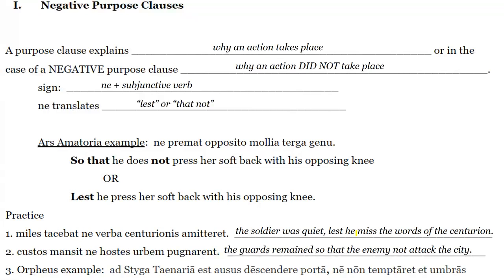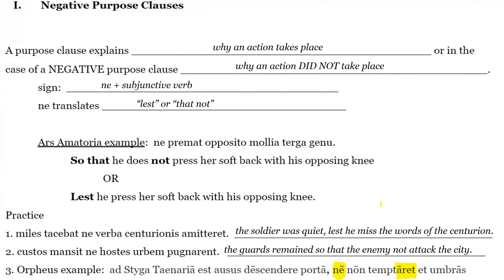He dared to descend to the Styx through the Tenarian gate, lest he not try even the ghosts, or so that he not try even the ghosts. Okay, you have ne plus your subjunctive here, and his purpose for going to the underworld is so that he can even try to retrieve her from the ghosts.